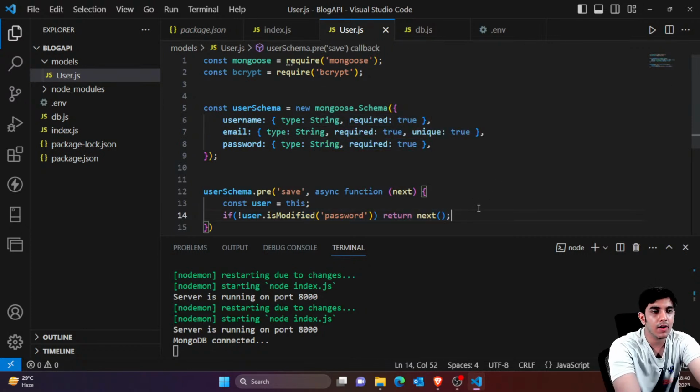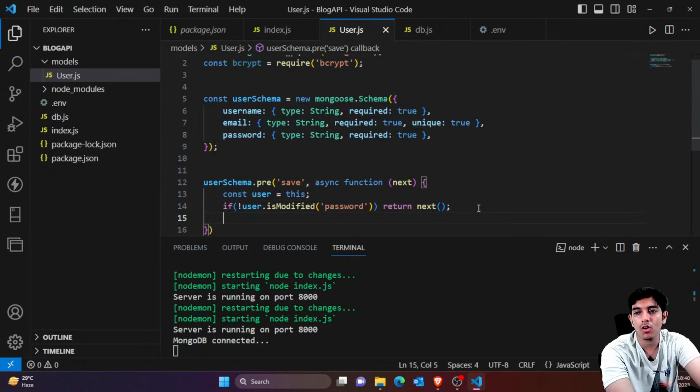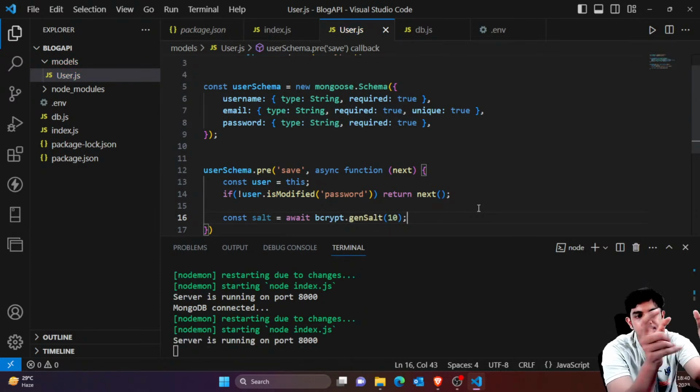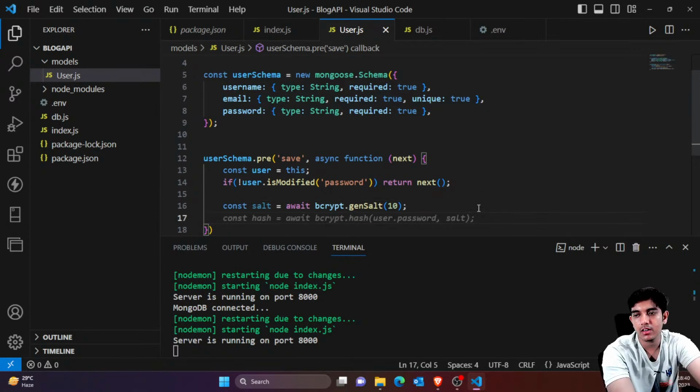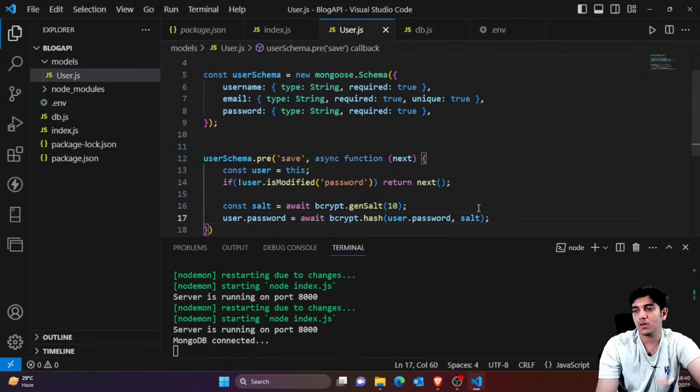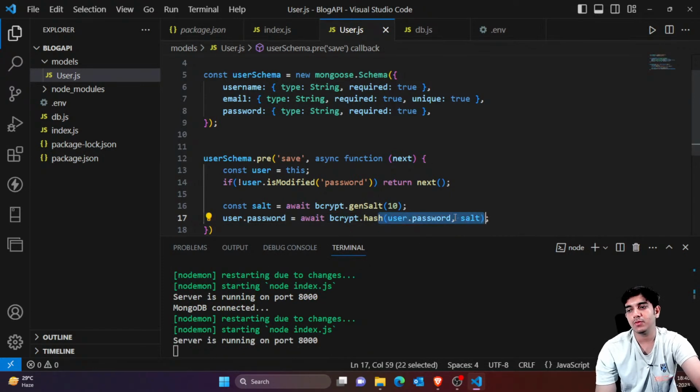But if you have changed the password, you are setting a new password or resetting the password, so for that you have to just create a salt, and salt simply means you would be mixing the password 10 times so that a random sequence has been created. Now you would simply say user dot password equals, I would just mix it with the salt. So salt is actually a sequence of random characters and I have mixed it. Okay, so I have just mixed these characters with my password.